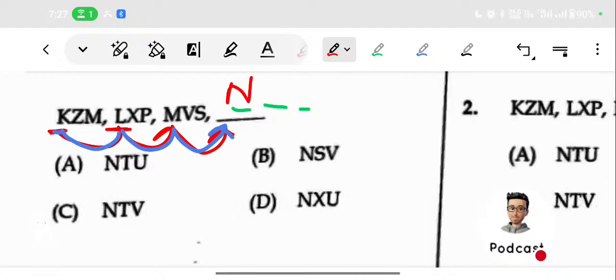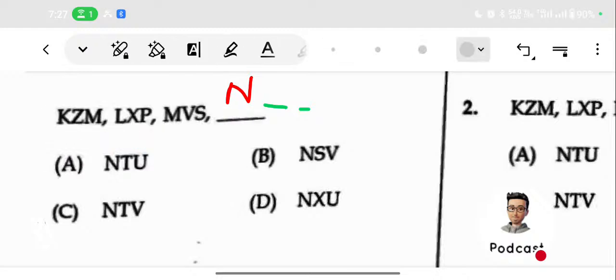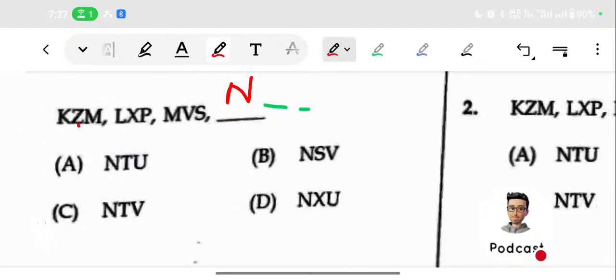Then we check the second one. The second letters are Z and X, then V. As you know, it is a reverse order, isn't it? After V, if you count in reverse order: U, V, W, X, Y, Z. There is a gap between these two, isn't it?